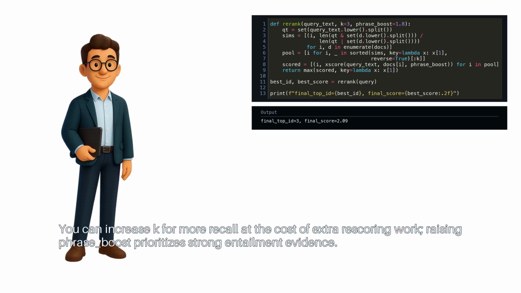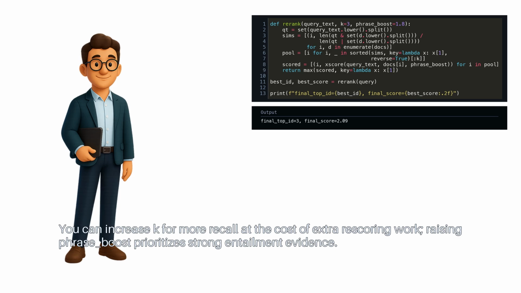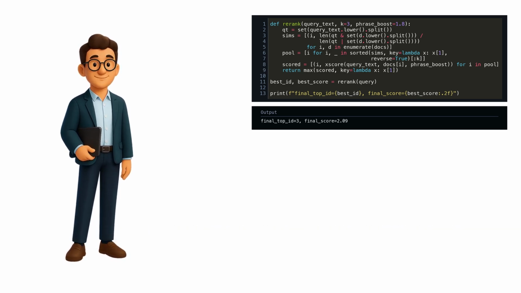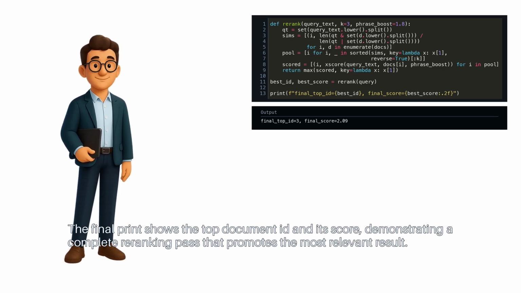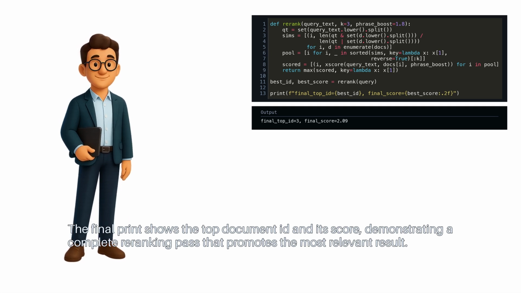You can increase K for more recall at the cost of extra rescoring work. Raising phrase boost prioritizes strong entailment evidence. The final print shows the top document ID and its score, demonstrating a complete re-ranking pass that promotes the most relevant result.